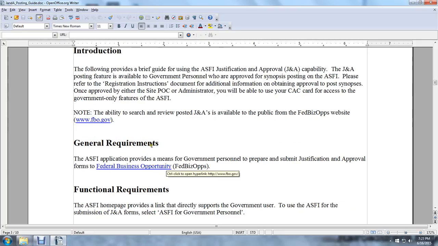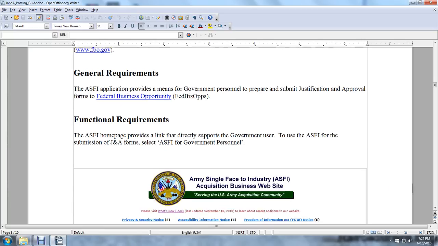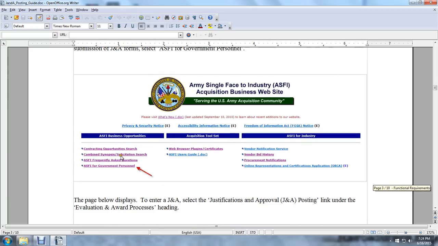General requirements. The Army Single Phase Industrial application provides a means for government personnel to prepare and submit justification and approval forms to the Federal Business Opportunities website. Functional requirements. The Army Single Phase homepage provides links directly to support the government user. For submission of the justification and approval form, select Army Single Phase Industrial Government Personnel, which leads to the ASFI business page for government personnel.